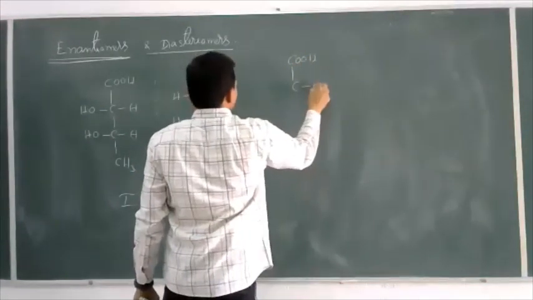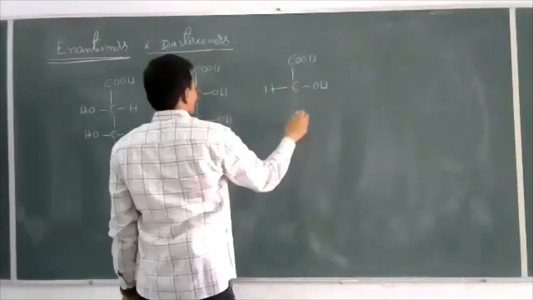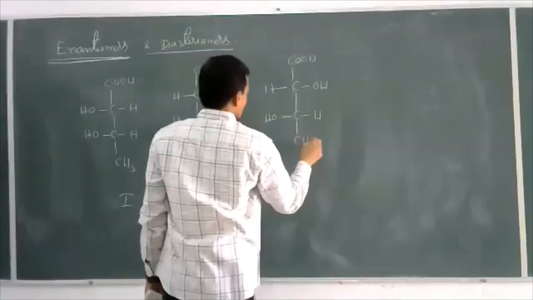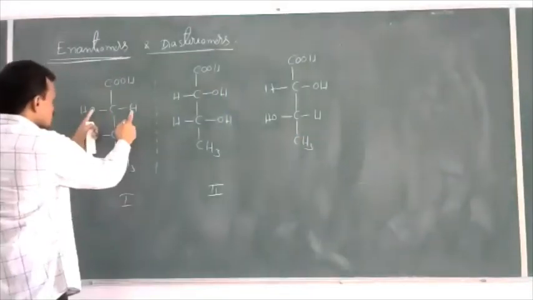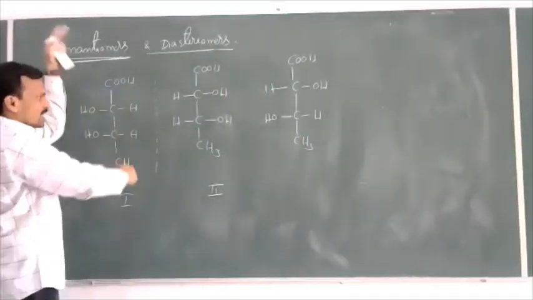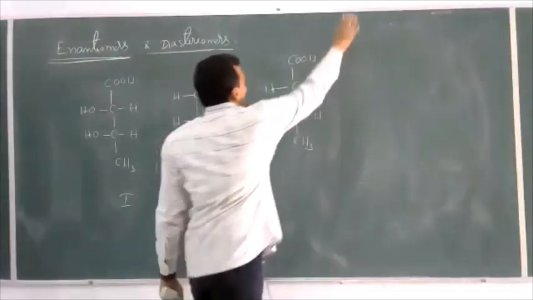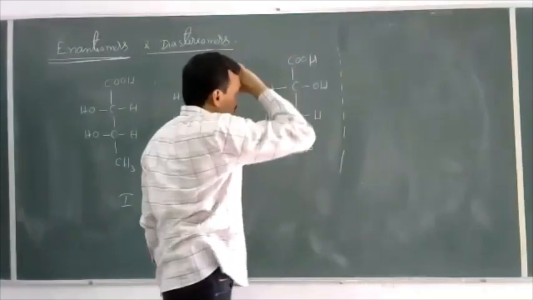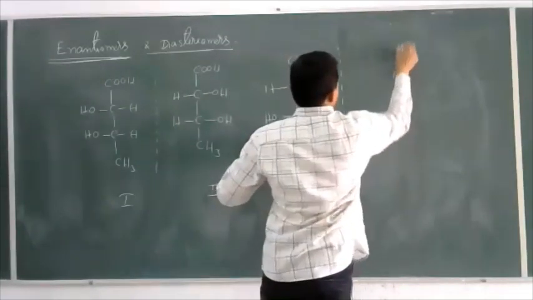COOH, C, OH, H, C, H, OH and CH3. Just what I did here, these two are reversed. The remaining part as it is I wrote here. Now, I will take the mirror image of this compound. If you take the mirror image of this compound, you can get a structure like this.